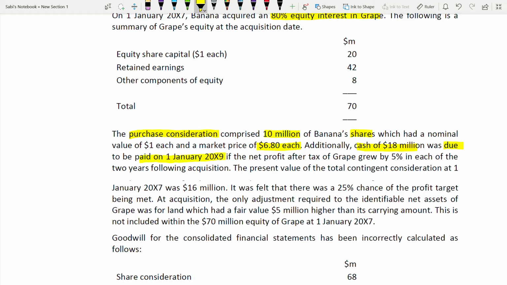It is paid on this date, after 2 years, if the net profit after tax grew by 5% in each of the 2 years following acquisition. After acquisition, the net profit after tax of Grape has to grow by 5% in each of the 2 years, both years separately: 5% in 2008 and 5% in 2009.